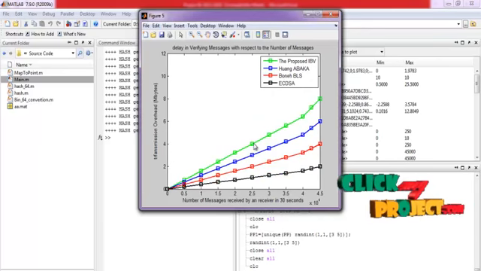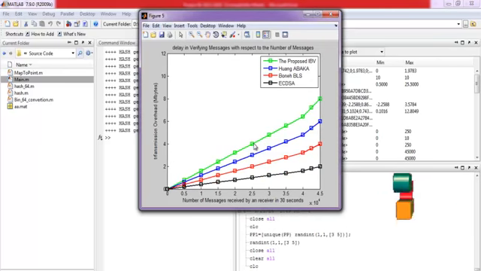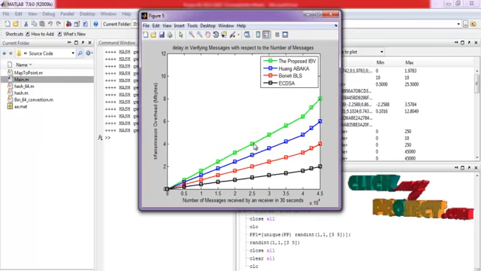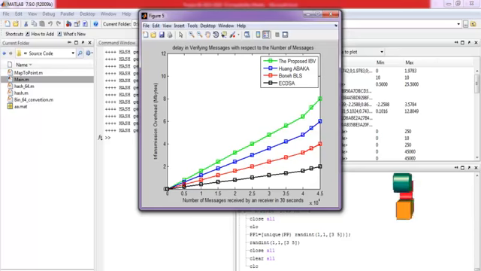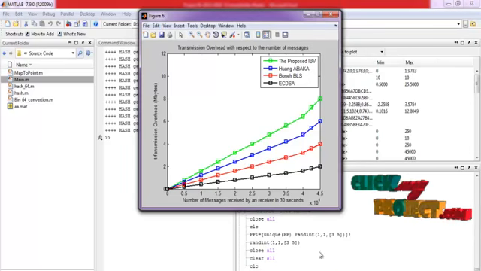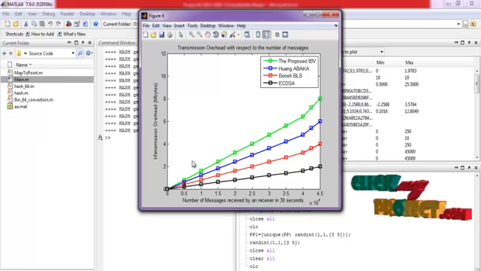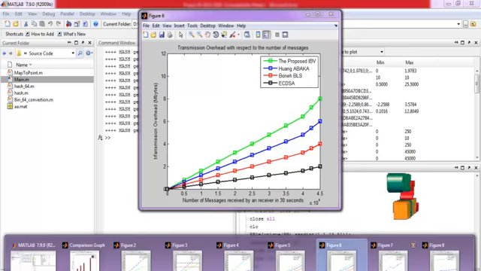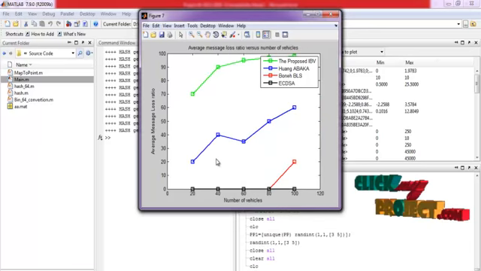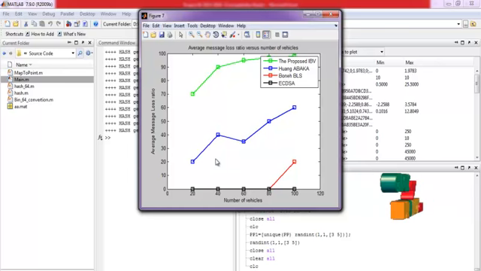This is the transmission overhead, that is, data transmitted by varying the number of messages, compared with existing and our proposed system. This is the average message loss, that is packet loss.